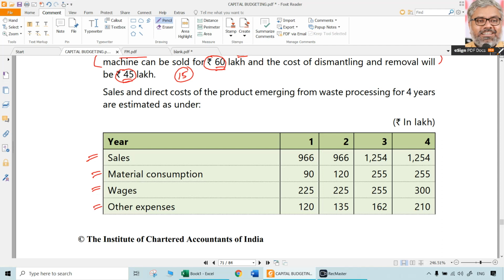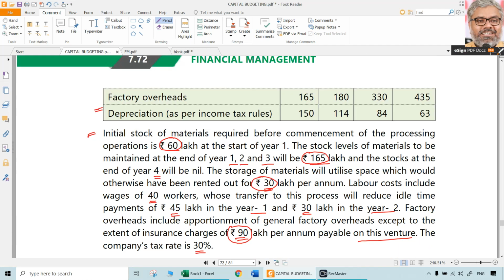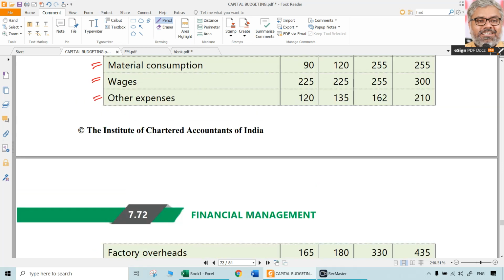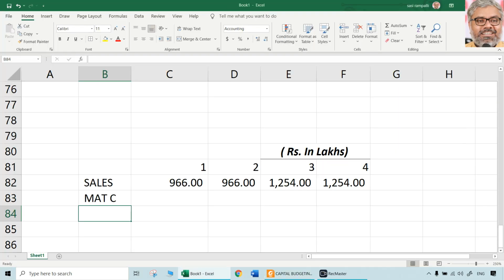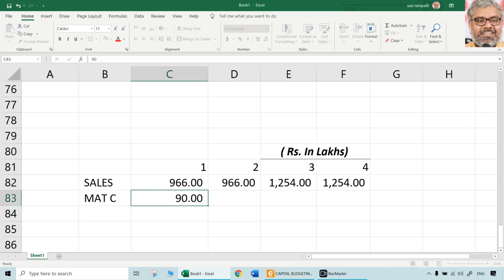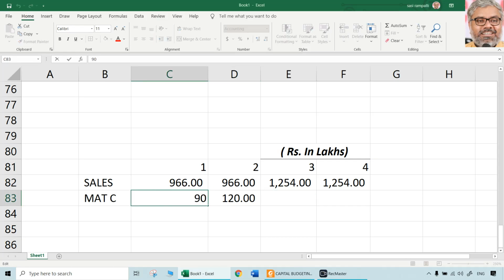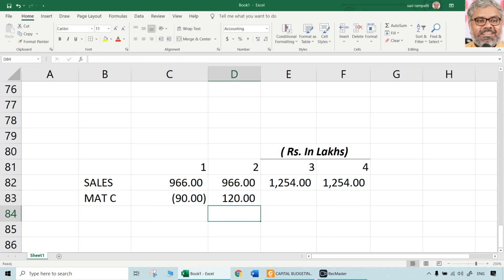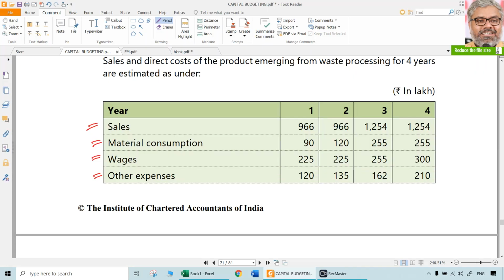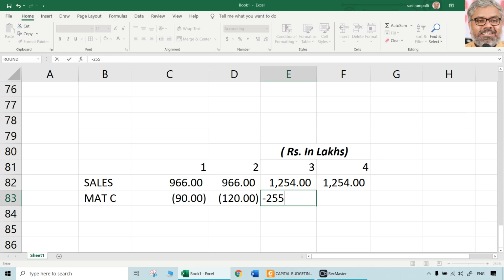Material consumption. Is there any amount related to the material consumption? Consumption is different. Requirement of materials as working capital, extra materials is different. So that is a different story. But storage is going to have an impact later. We will come to it later. But this is a normal material consumption which has to be taken as it is. There is not going to be any difference. So 90, 120. Of course, this is minus 90, minus 120, minus 255, minus 255.